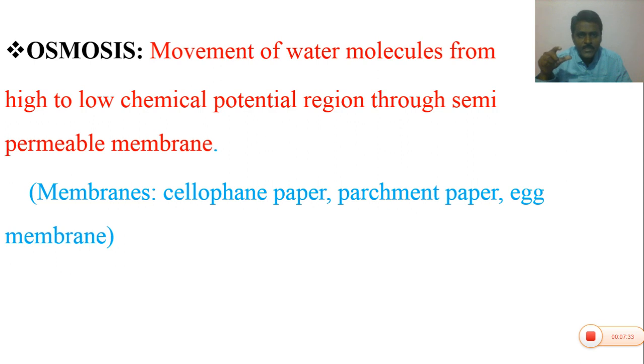Based on chemical potential or water potential, the movement of water molecules from a high to a low chemical potential region through a semi-permeable membrane is called osmosis. In terms of concentration, the movement of water molecules from a low to a high concentrated solution is called osmosis.